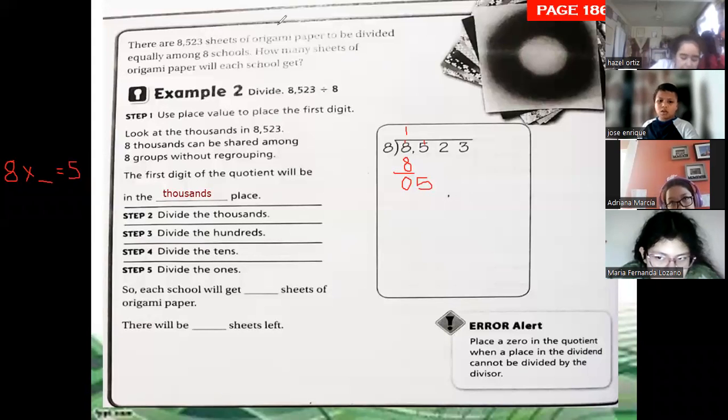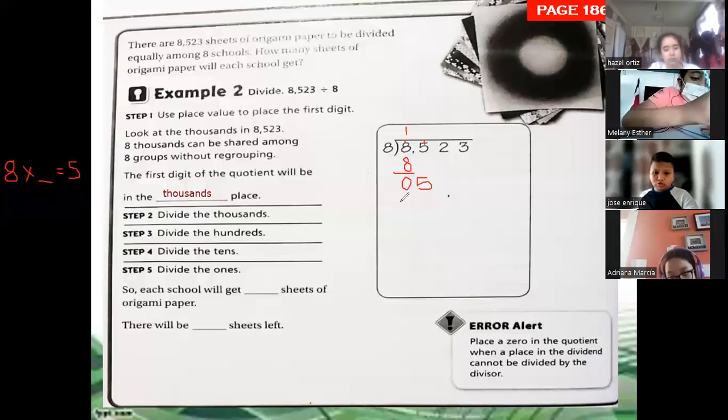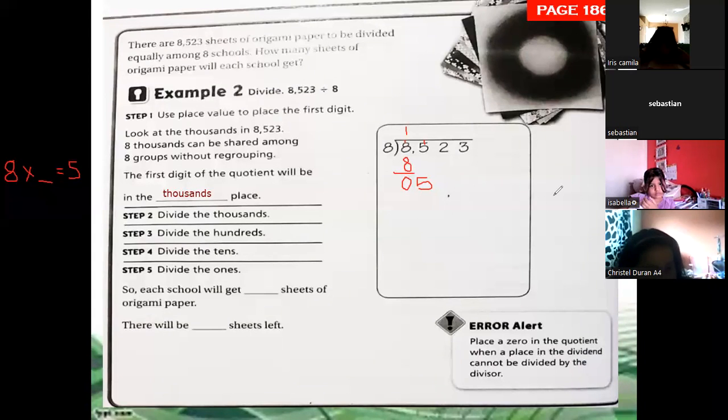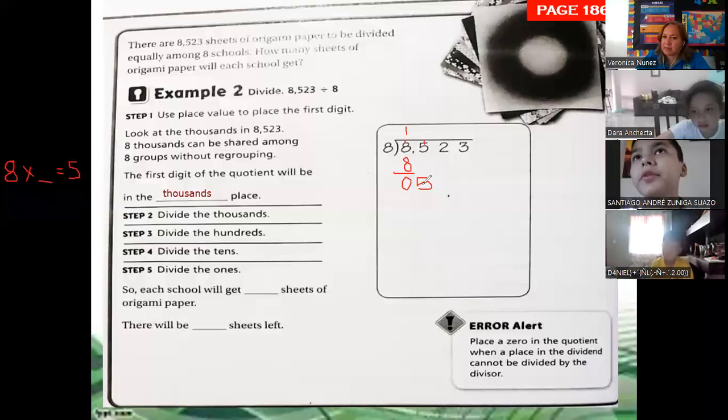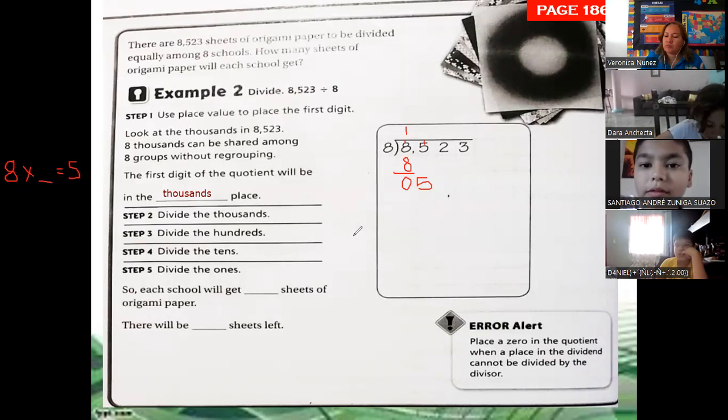It is not possible because 5 is less than 8. So I have to write a 0 in the quotient because I couldn't divide.